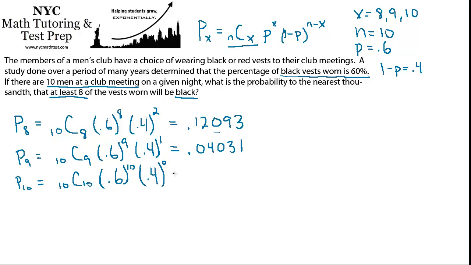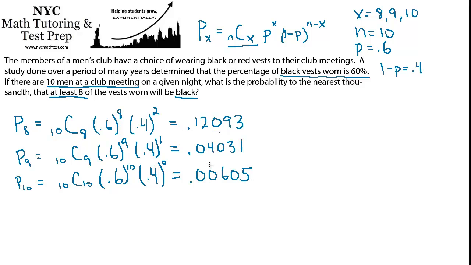Nobody's wearing a red vest. And that came out to be 0.00605. So it's just as predicted. They go in order. They're decreasingly probable as we ask more and more people to be wearing a black vest.